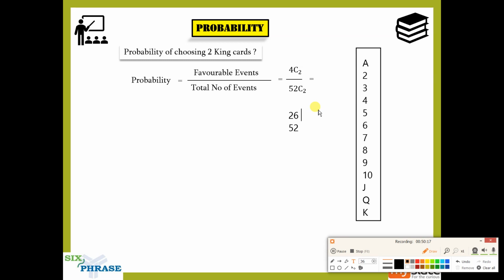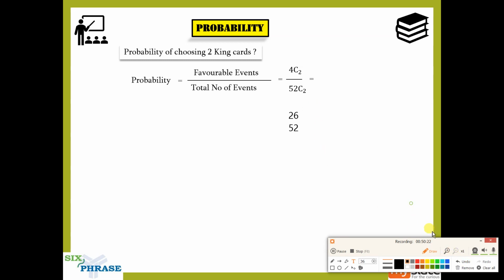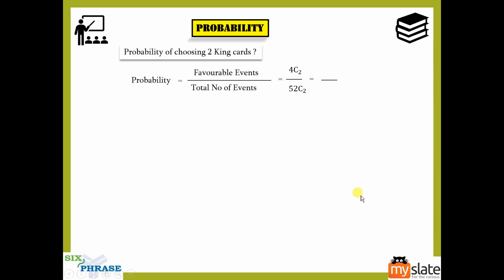So for this, the answer is 6 by 1326, which is 1 by 221.